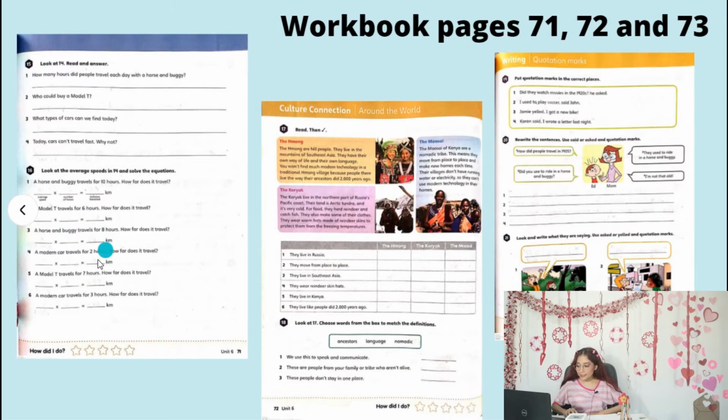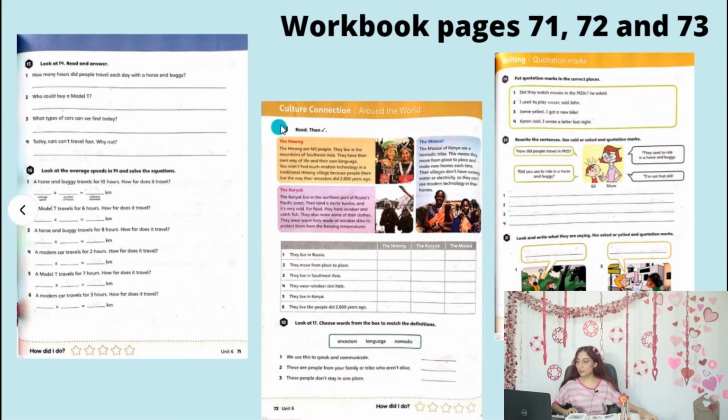6, 8, 2 hours, 7 hours, 3 hours, and you're going to write the result, and that's it. It's just math. It is easy because I could do it, you can do it. Okay, so if you have troubles with it, you can ask me and I help you, of course.